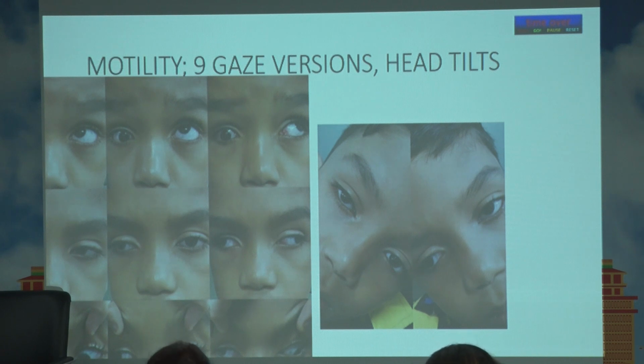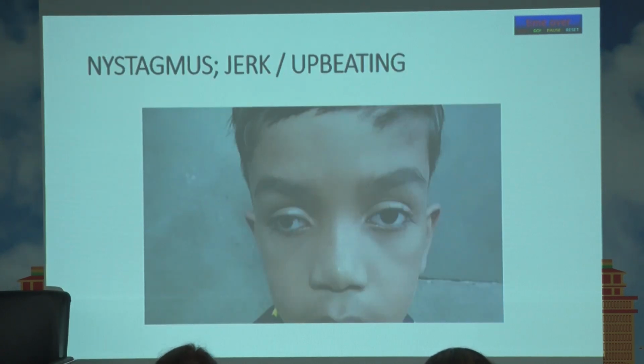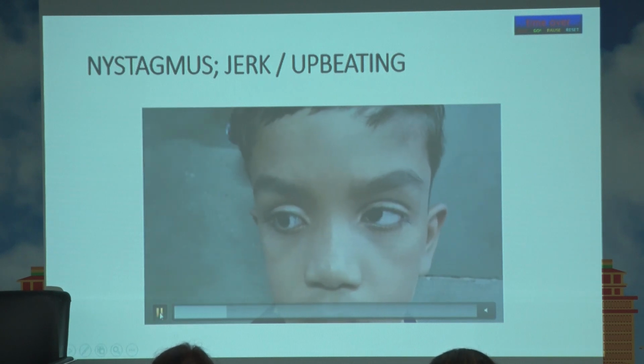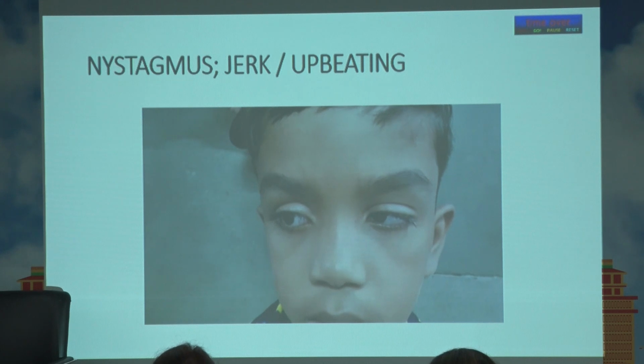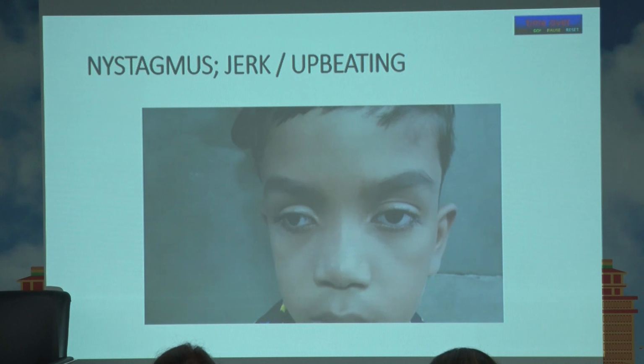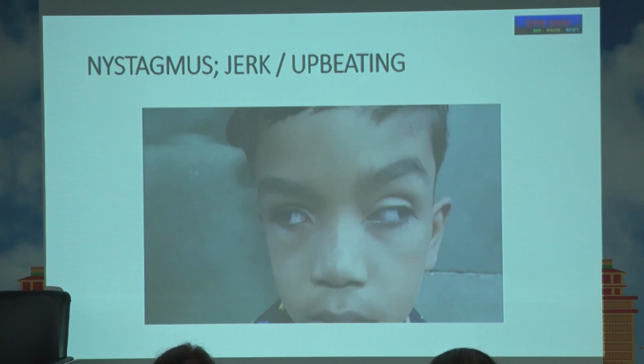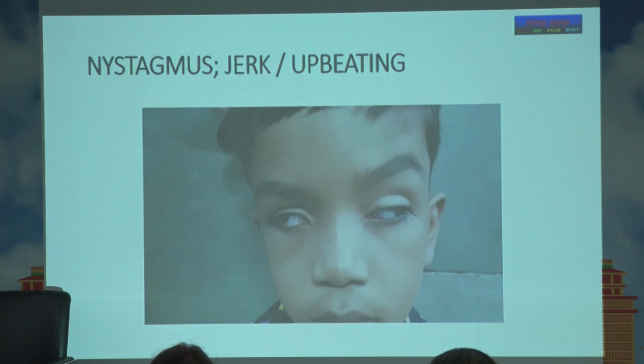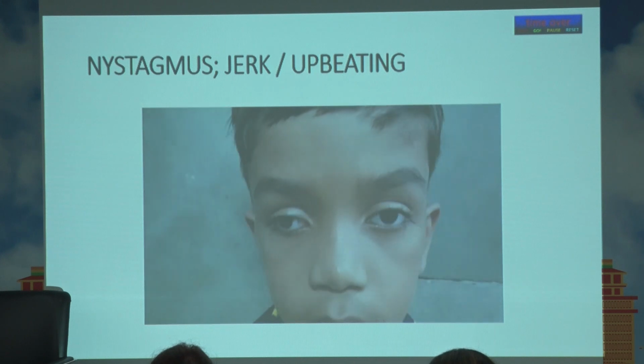A very interesting presentation. And if you look at this, if this plays, he will show you nystagmus. See, you can see a nystagmus, which is jerk nystagmus to the right in this eye, which is otherwise a normal eye. And now when you look to the other side, this eye goes into synergistic divergence and also goes up. So there is a vertical and horizontal synergistic divergence. And this eyelid droops and the other eye is elevating. So a lot of dysinnervation.